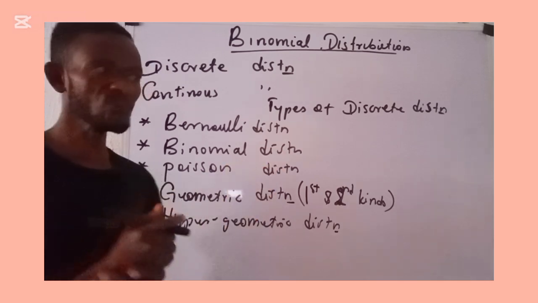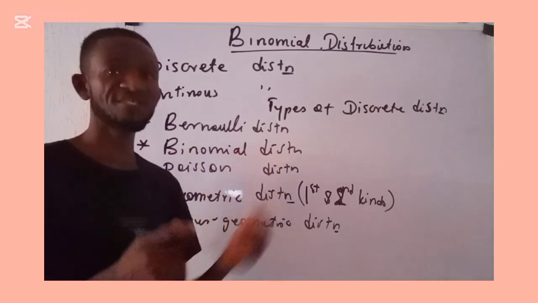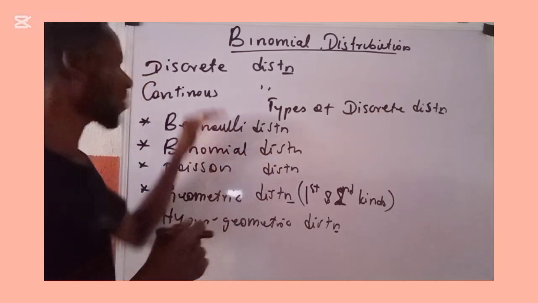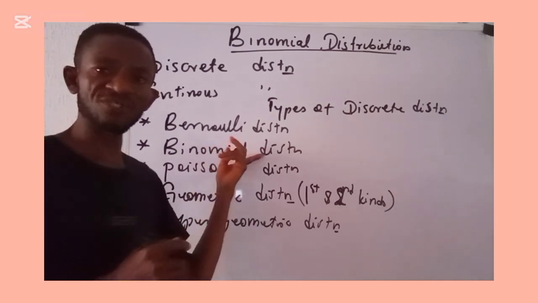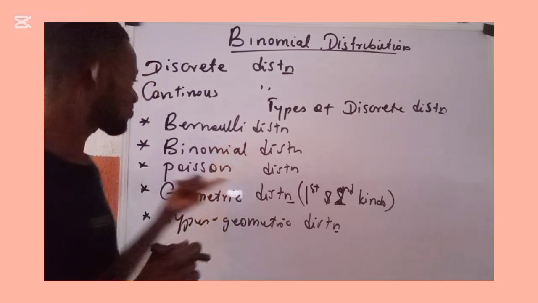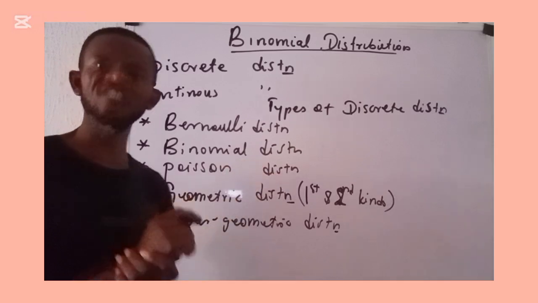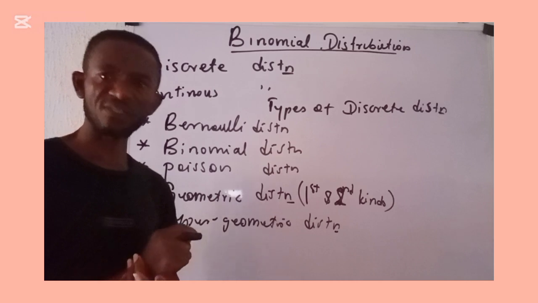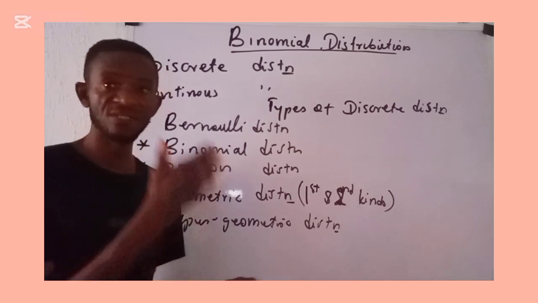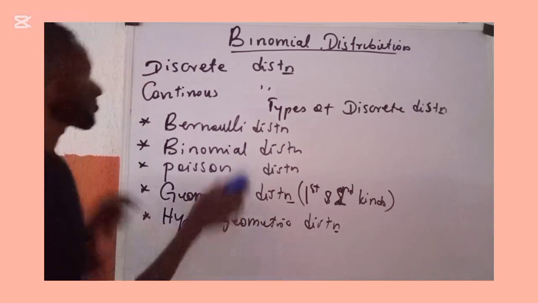But today, what we have before us is the binomial distribution. So we are going to wipe the board and begin our discussion with the binomial distribution. The next class is going to be on the Poisson distribution. We continue till we exhaust the discrete distributions and enter into continuous distribution. Thank you very much and stay put as we begin our discussion on binomial distribution.